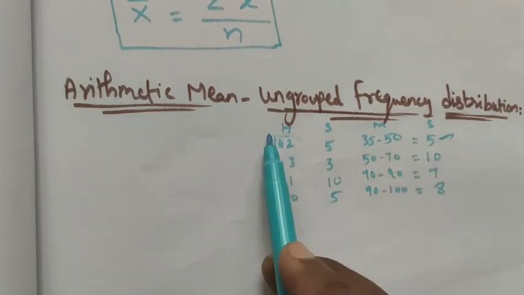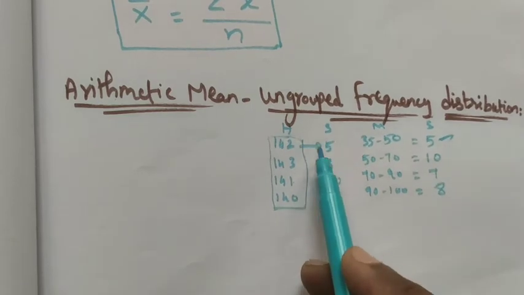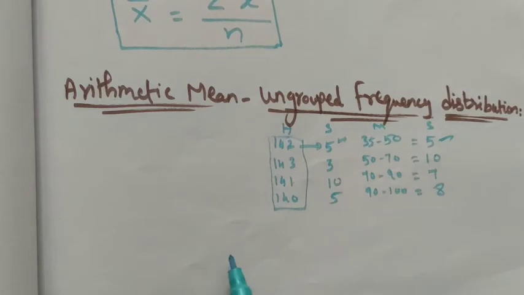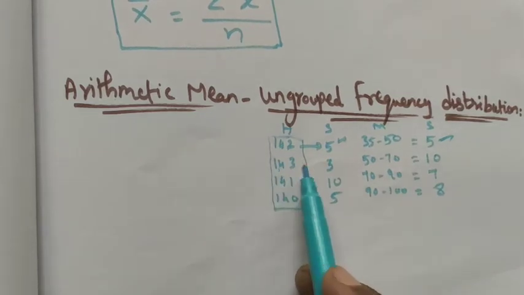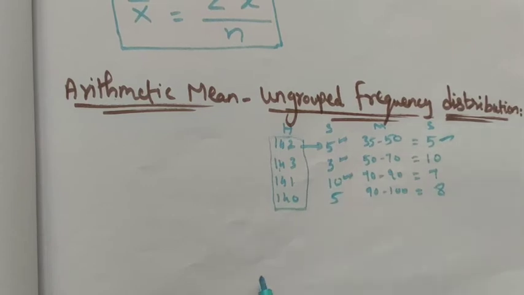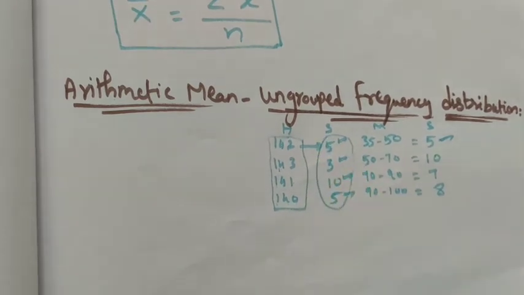The frequency of 142 is 5 students, the frequency of 143 is 3 students, the frequency of 141 is 10 students, and the frequency of 140 is 5 students. So the number of students is calculated as the frequency here.